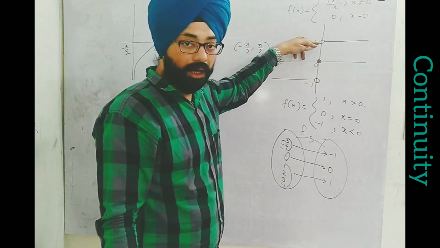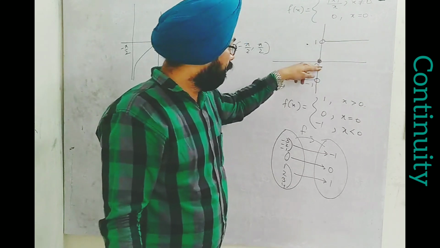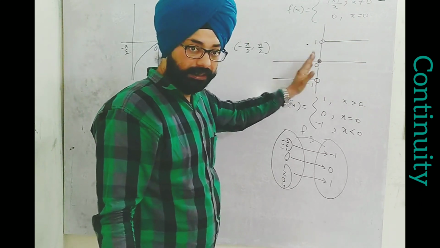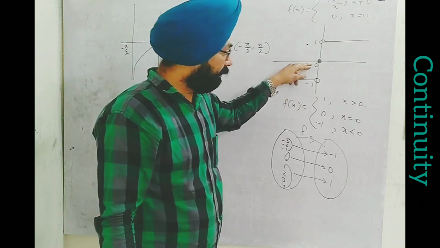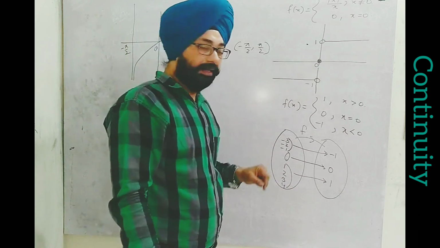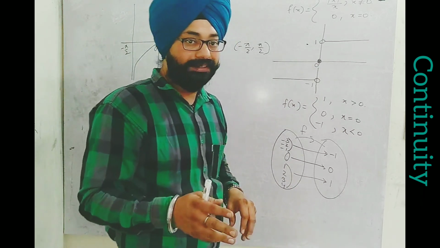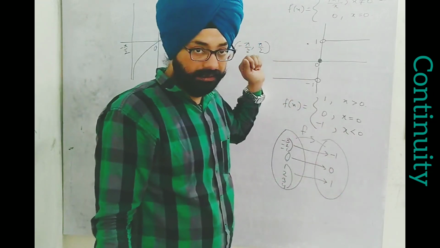One goes upward, which is for all the right hand side values, meaning greater than 0. For all the negatives which are on the left hand side of 0, it is giving us minus 1, and exactly at 0, it is giving us 0. That is, there are three different types of nature at 0. That's why we cannot say the function is continuous here.